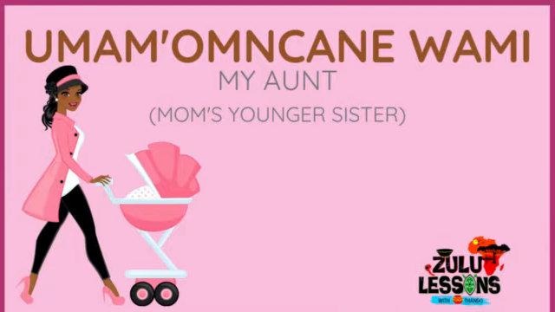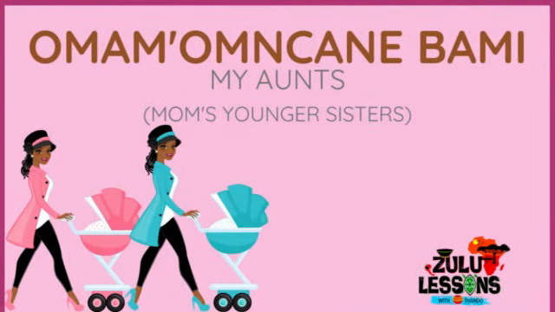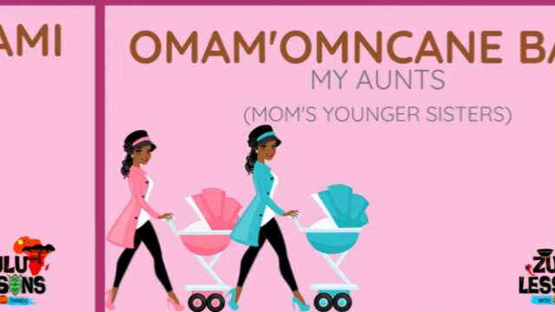The younger one, so the one who's younger than my mother, my aunt still, umamomncane wami. The plural, omamomncane bami.